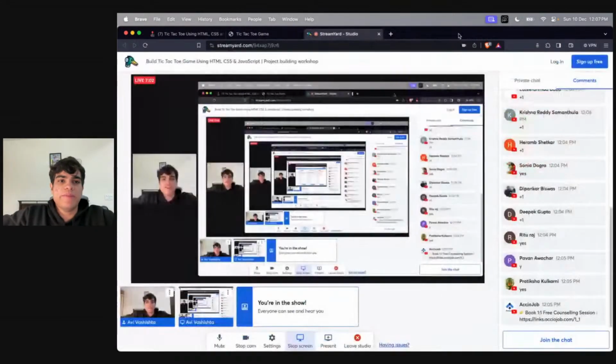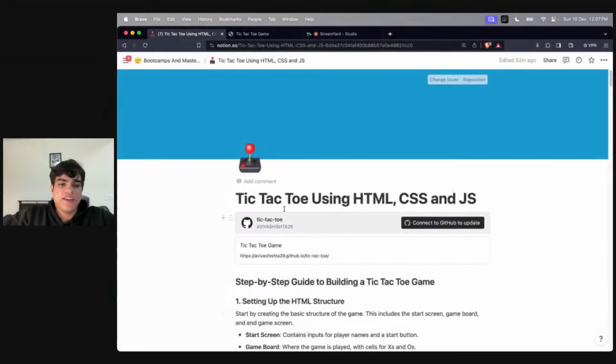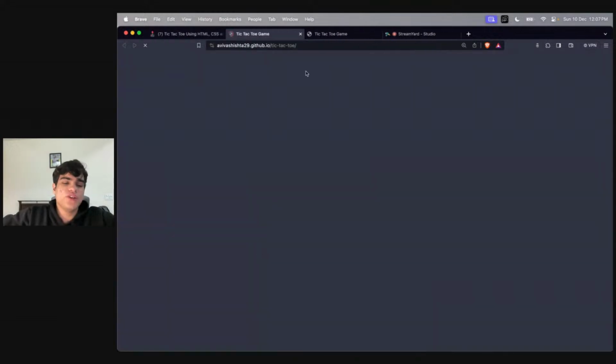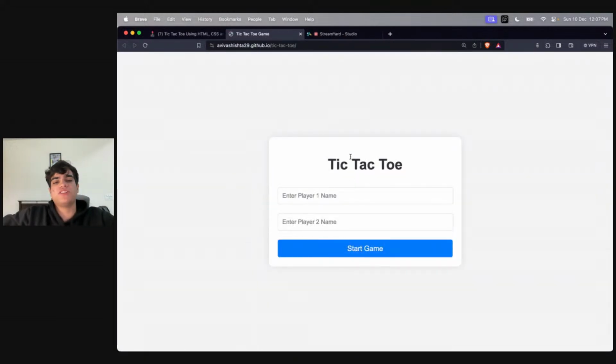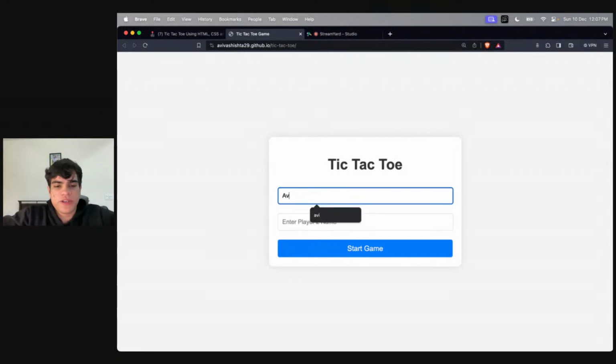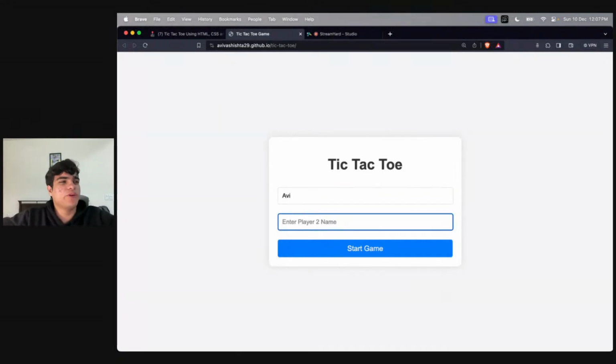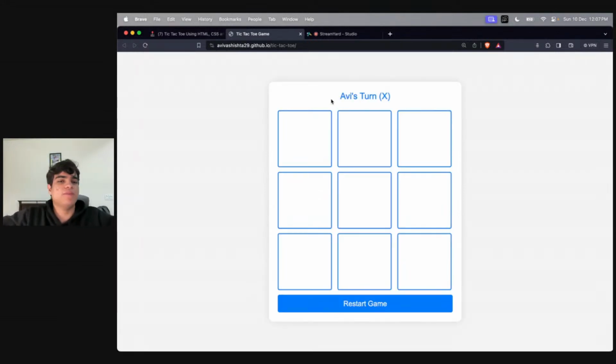The game that we'll be building is this tic-tac-toe game. If you go over here on this link, you'll be taken to this page. This is what the entry screen, or the starting screen, looks like. Over here I'll put in my name, and let's say I put in Sonia. So over here we have the tic-tac-toe game with two people, player one and player two. As soon as I click on start game, the game starts.